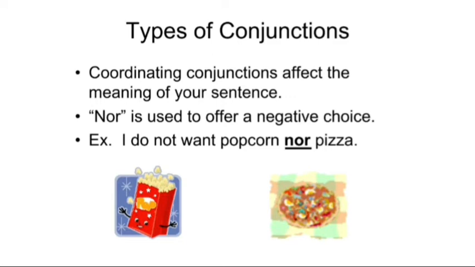Coordinating conjunctions affect the meaning of your sentence. How? Nor is used to offer a negative choice. If the sentence is negative, we use nor. I do not want popcorn nor pizza. That means both are deselected.